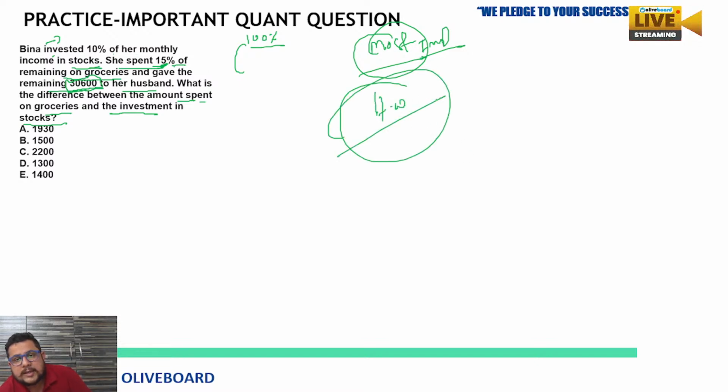So this is the homework. The earlier one, I solved everything in the previous question. I'm just asking which option you will choose, because that decision is the more important thing when you see a data sufficiency based question. So that's why I'm leaving the decision of that answer. So are you able to solve or unable to solve? Comment your answer in the comment box. Just analyze this question and the previous one also. I'm expecting your answer in the comment box.